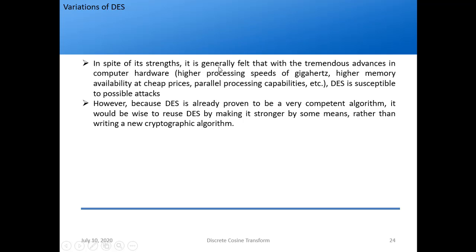In spite of its strengths, it is generally felt that with the tremendous advances in computer hardware, that is higher processing speeds of gigahertz, high memory, etc., DES is susceptible to possible attacks. So we require a new algorithm, but DES is already proven to be a very competent algorithm, right? So what we do is use DES by making it stronger by some means. That is where we have the topic of variations of DES.